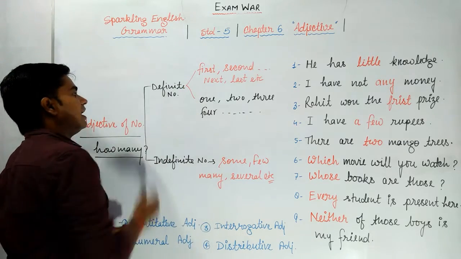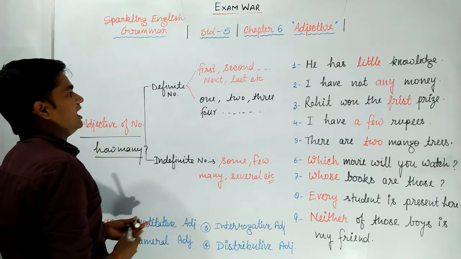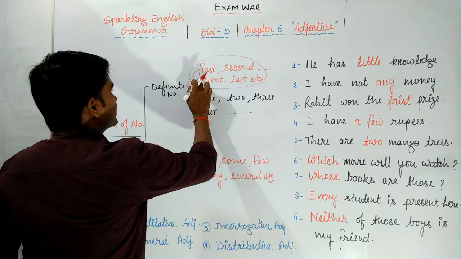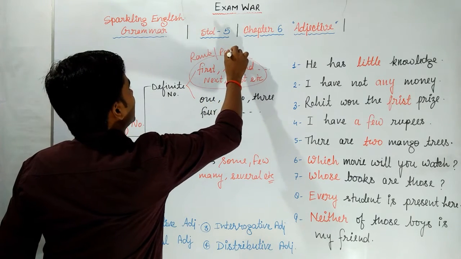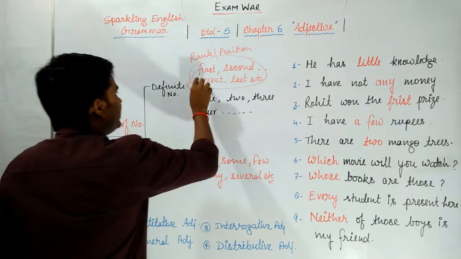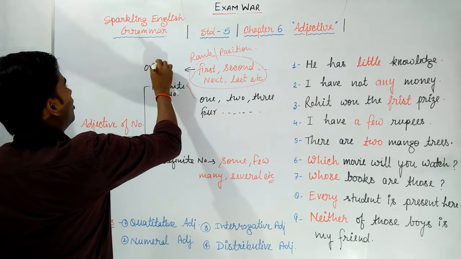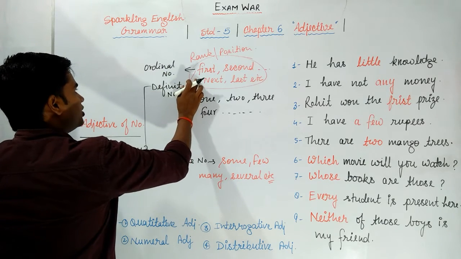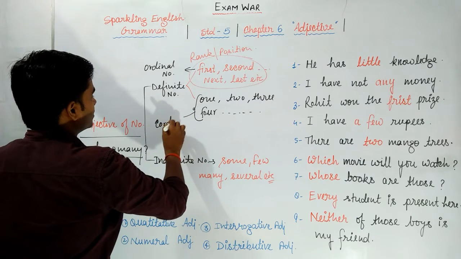These two types of numbers are definite number adjectives. So my dear students, these two types are different. These numbers which tell us about rank or position of any noun are called ordinal numbers, and these numbers are called cardinal numbers.